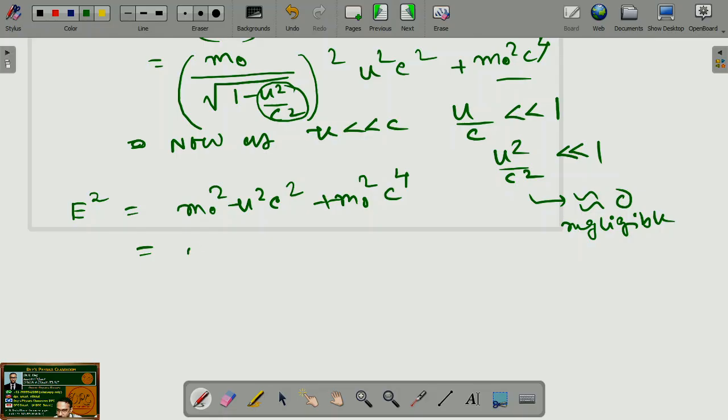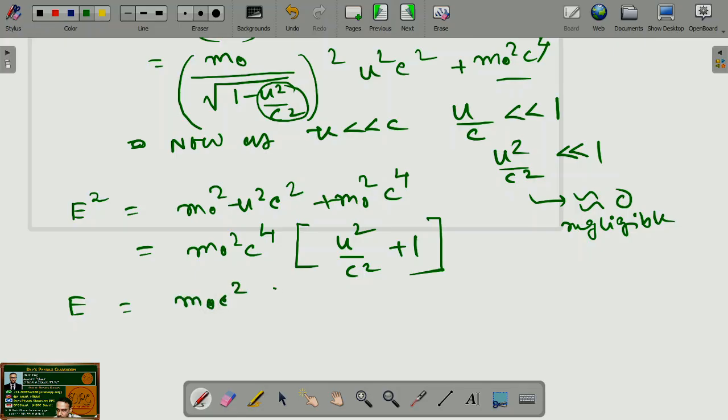If we take m naught square c to the power 4 common, in the bracket it will be u square by c square plus 1. So E would be the square root of the right hand side, m naught c square into 1 plus u square by c square to the power half.